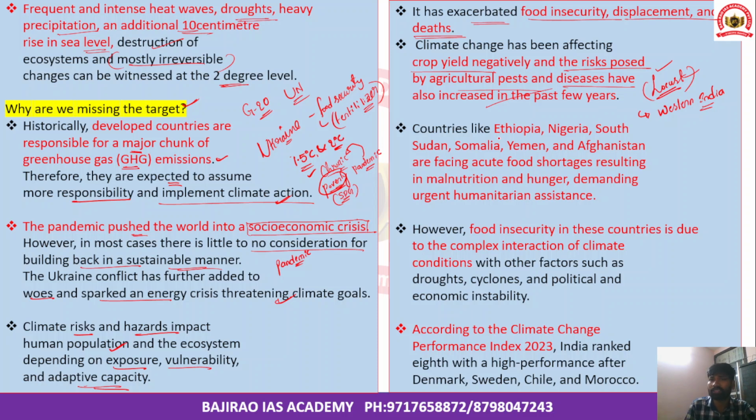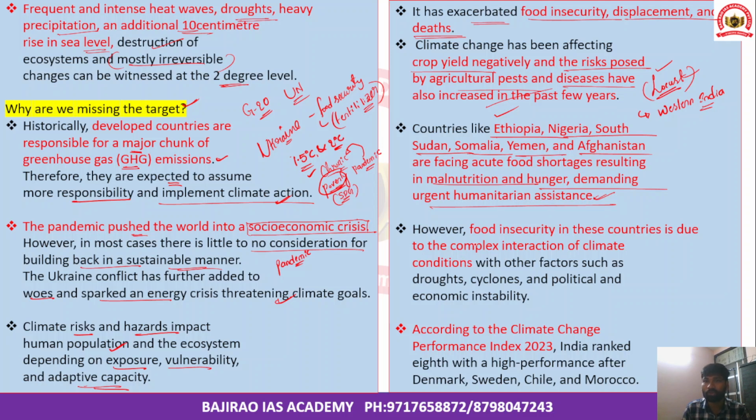However, there are several countries like Ethiopia, Nigeria, South Sudan, Somalia, Yemen, and Afghanistan. These are poor and underdeveloped countries. These countries have been facing acute food shortages. This is primarily attributed to climate change and global warming, coupled with several other factors, resulting in food shortages, malnutrition, hunger, and demanding urgent assistance from various aspects.